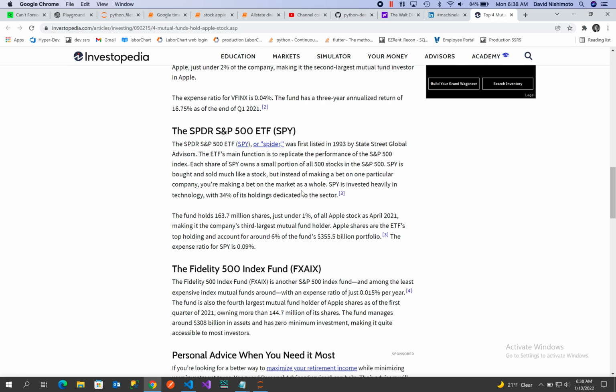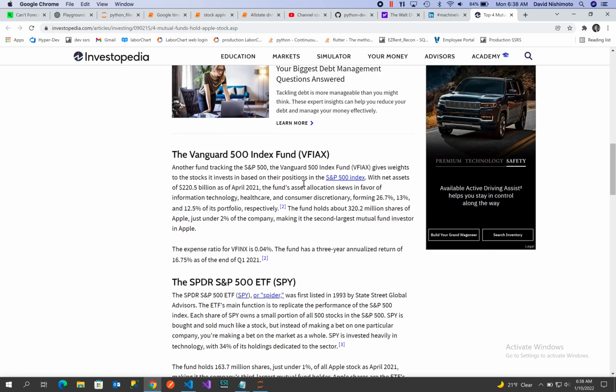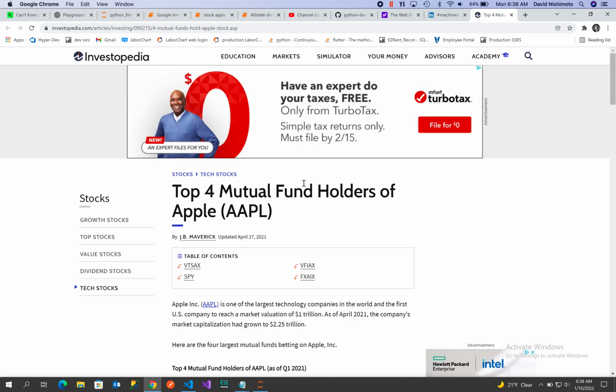But together, maybe 5, 6, maybe 7% of the company is owned by these mutual funds. And so the mutual funds are helping Apple drive its market capitalization. And that allowed Apple to be one of the first companies to approach the 3 trillion mark for capitalization.